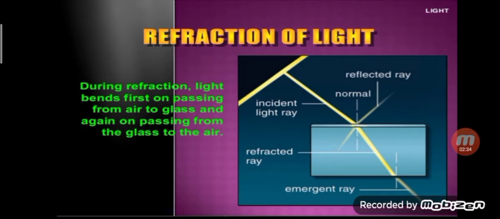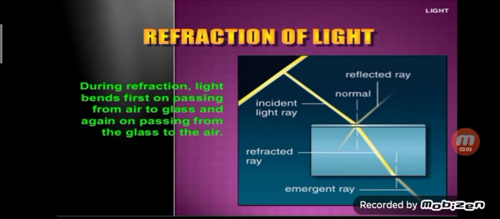So during refraction, light bends first on passing from air to glass and again on passing from glass to the air. Here you can see a glass slab. So when the light is entering, that is the incident ray, it is bending towards the normal because it is entering from rarer to denser medium.